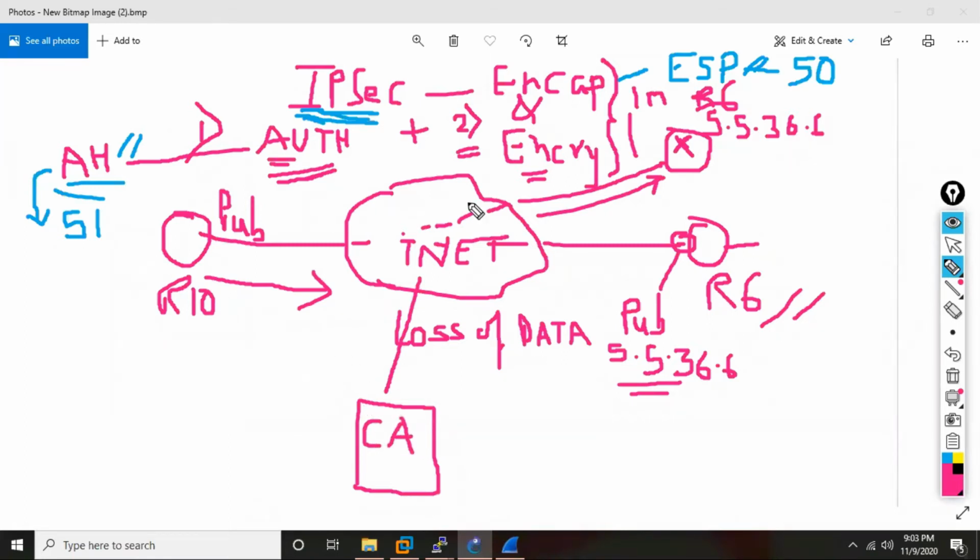So if you have a big environment, a big company with thousands of locations, this organization will take the service of some third-party service provider. This is called a CA, certificate authority. This certificate authority gives every device a digital certificate.